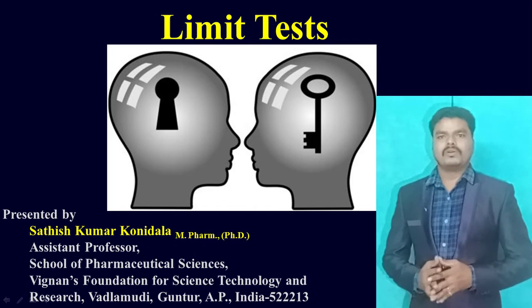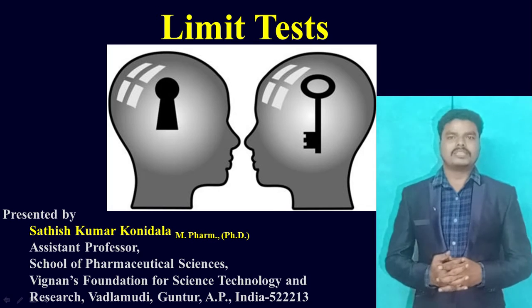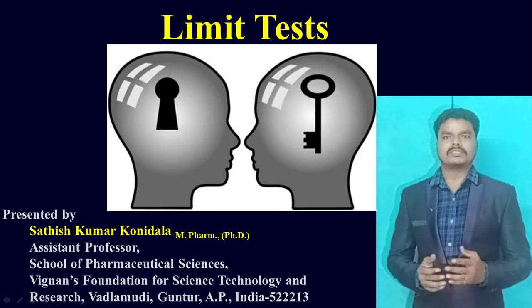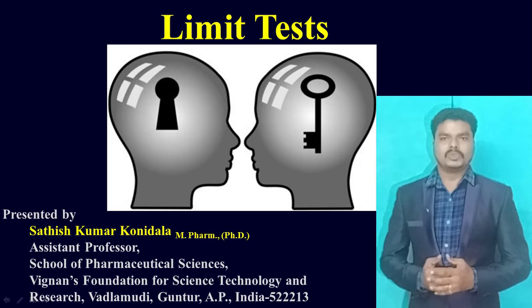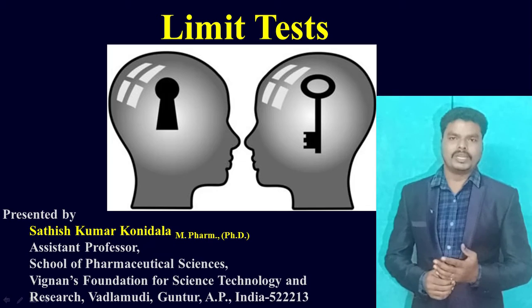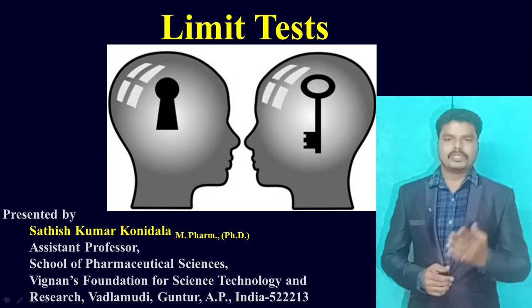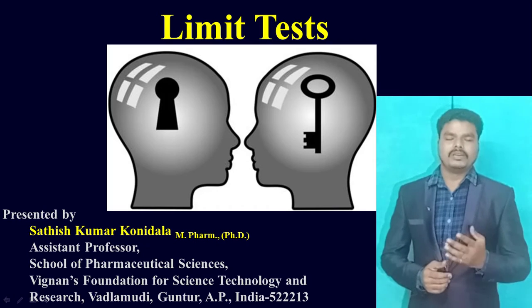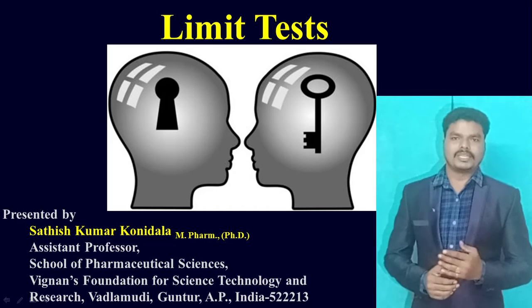For example, while conducting examinations for students, based upon the exams, we test the quality of the student. That means we test the knowledge of the student regarding a particular subject. If the student has sufficient knowledge in that subject, he can pass the examination.